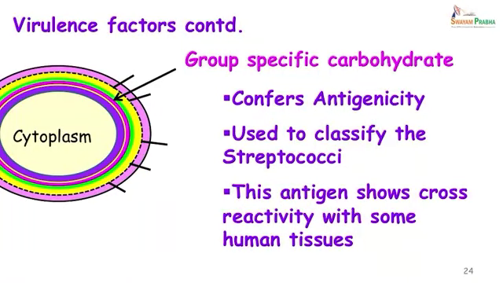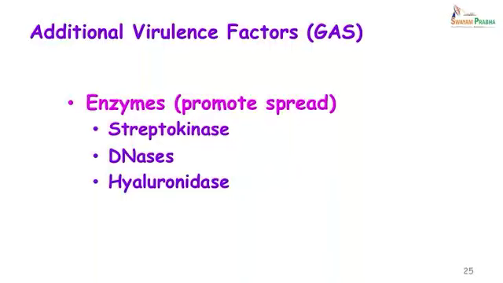Additional virulence factors consist of enzymes. The ones which promote spread are streptokinase, DNases and hyaluronidase. Streptokinase, as I am sure all of you are aware, is also used for dissolving clots in cases of acute myocardial infarction.